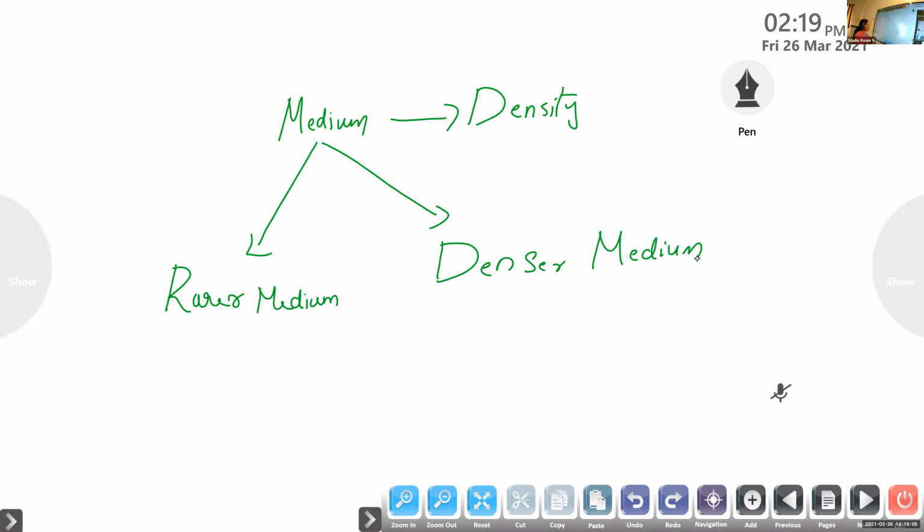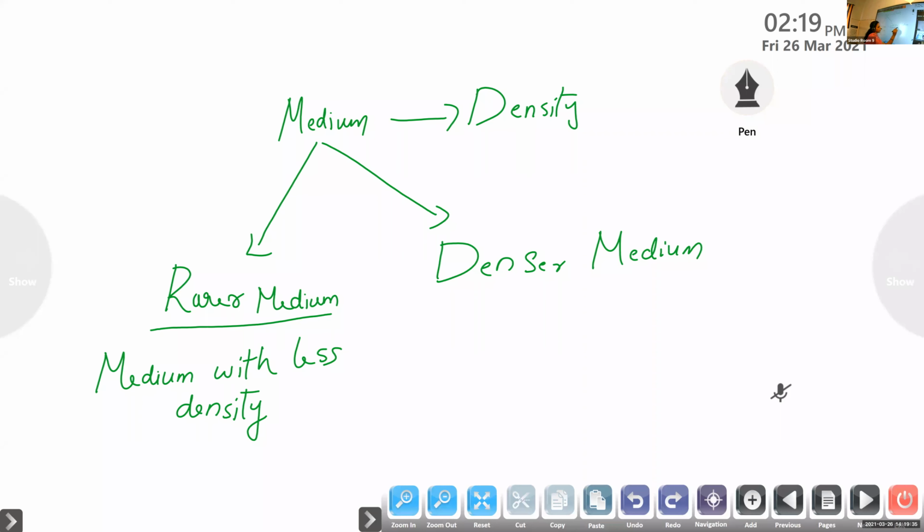First of all, I will give you the definition for rarer medium, and then you can guess the definition for the denser medium. So students, rarer medium is a medium with less density.